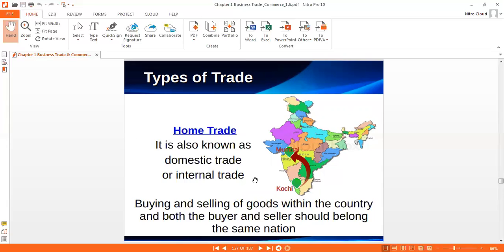If both are in the same nation, it is known as domestic or internal trade. Here you can see the trade between Mumbai and Kochi, where both are in the same nation, India.